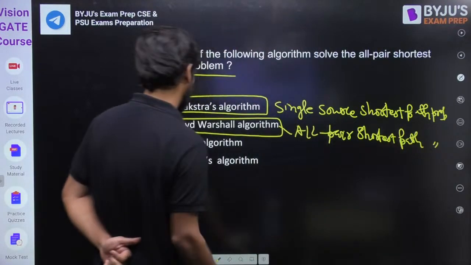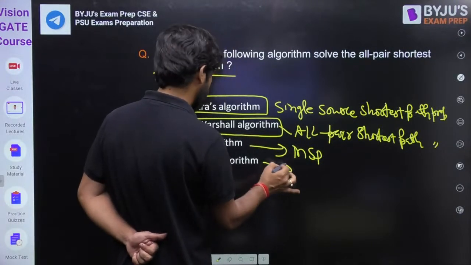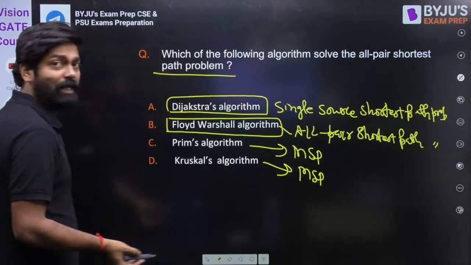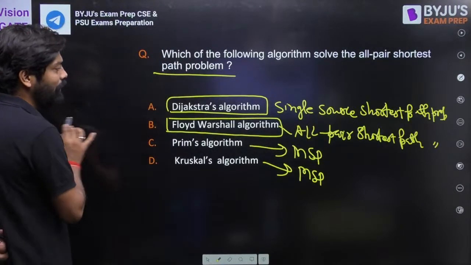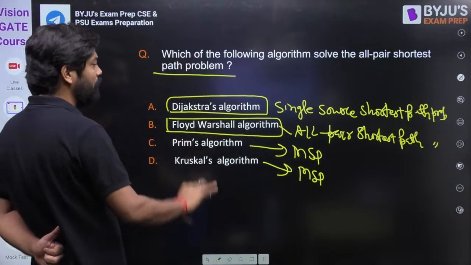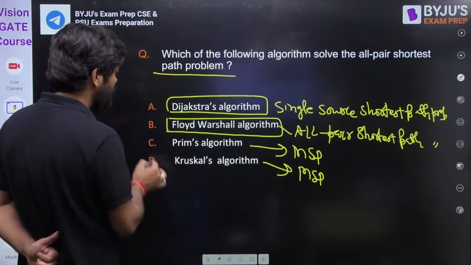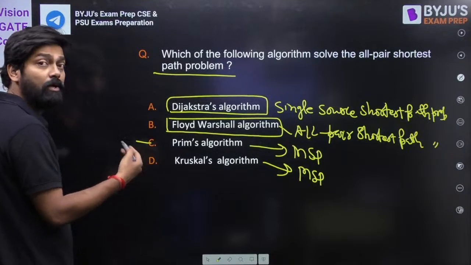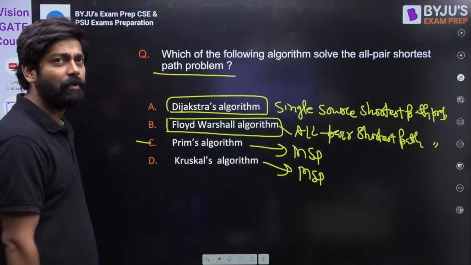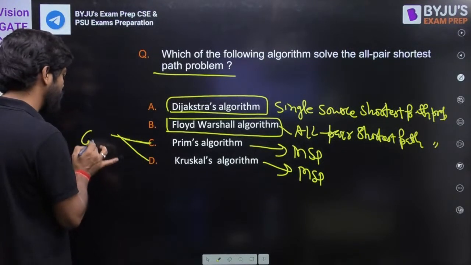Fine. And I think you know Prim's algorithm. This is nothing but for minimum spanning tree, and Kruskal is also minimum spanning tree. Maybe they will ask about this one also, my dear friend: is the discussed algorithm greedy or dynamic? Floyd-Warshall, is it greedy or dynamic? Prim's is greedy or dynamic, Kruskal is greedy or dynamic. Can you please tell me? Prim's and Kruskal are nothing but greedy.